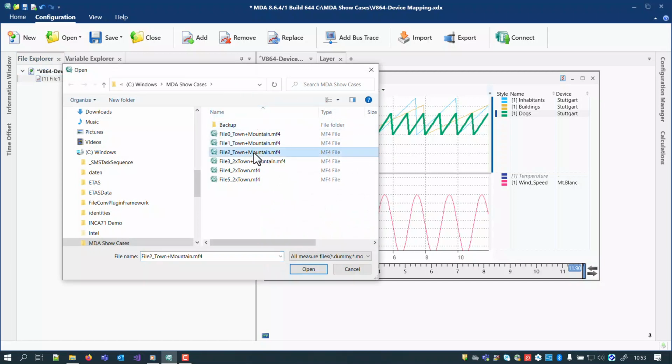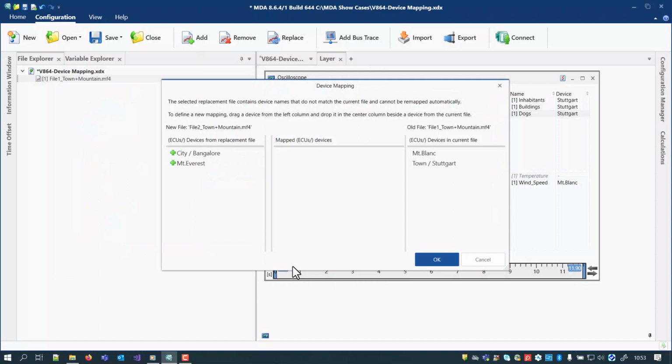Let's see the replacing behavior of my second example file. Again, it contains two devices. But MDA is unable to map these automatically to the devices referenced in the configuration. Therefore, a new device mapping dialog appears. Here you can define the assignment of the devices.